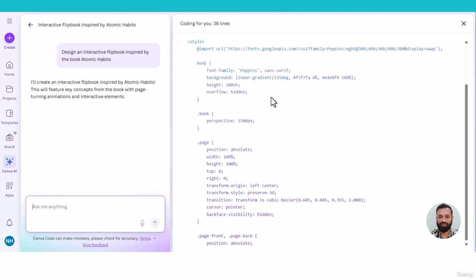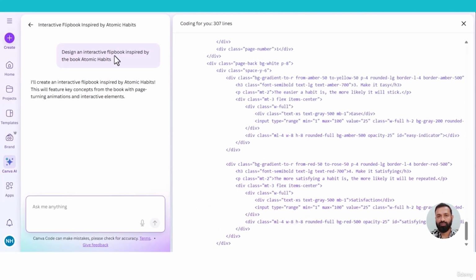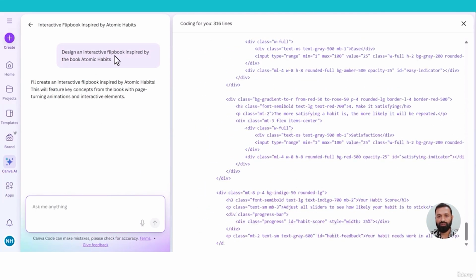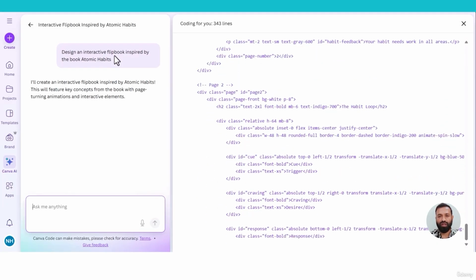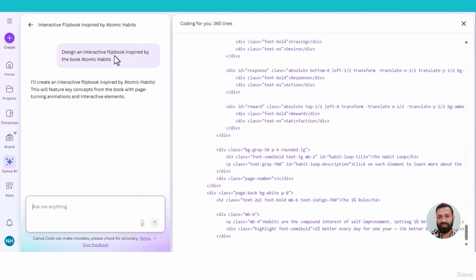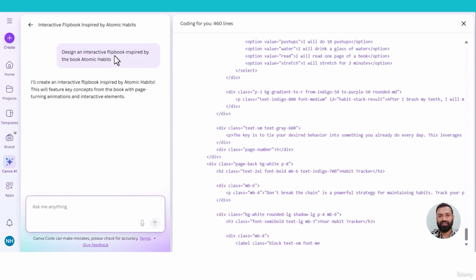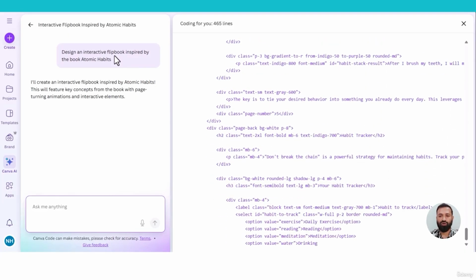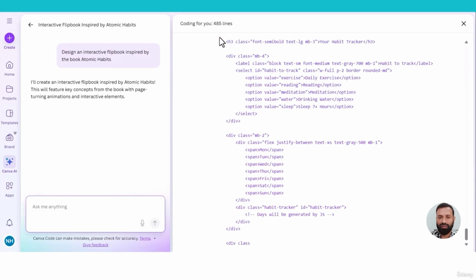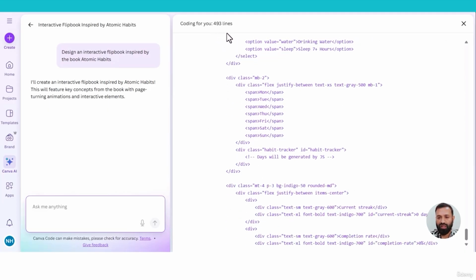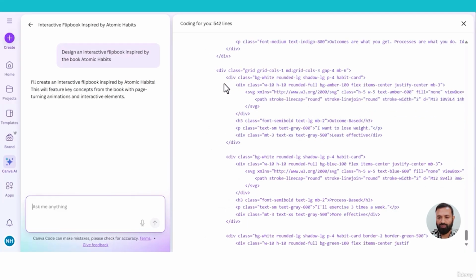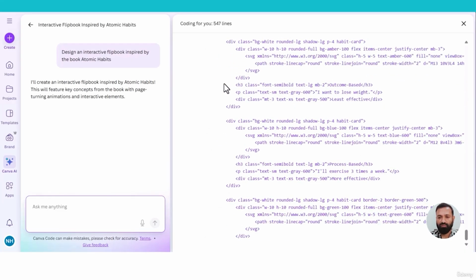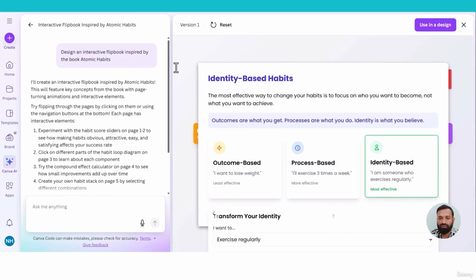Canva is creating code on the fly. Atomic Habits is all about habits, how a small habit change can bring massive difference in your life. Let's see whether Canva can bring the summary of the book and create an interactive flipbook based on the book. As you can see, Canva already created 490 lines on the fly. So it is a game-changing feature for Canva. I am waiting for the end results, my favorite flipbook. So this is the final app about the flipbook.